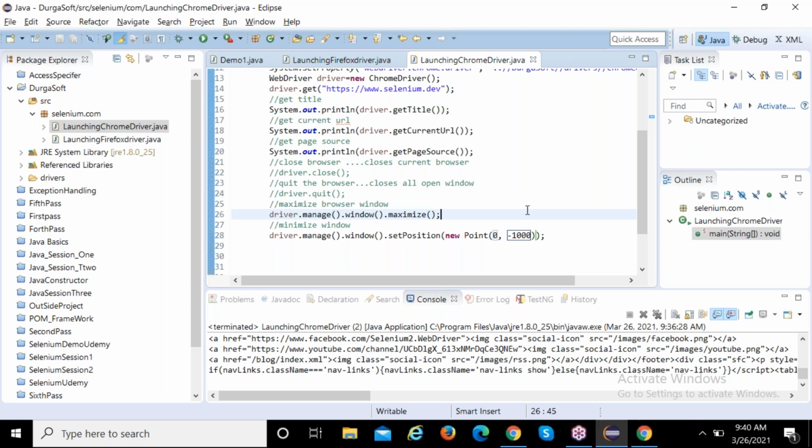Maximize is very easy. Just write one command, manage dot windows dot maximize. If I click the maximize button, it will be maximized, and in automation also we write manage dot windows dot maximize. But minimize is why they ask this in interviews: how you minimize the browser according to your requirement. So set position is very important here: manage dot window dot set position at new point 0. You can give any X and Y coordinates, change the values and play. Now run this one.